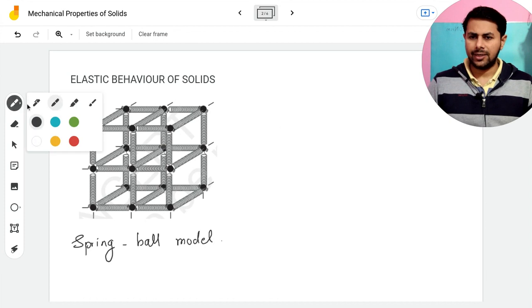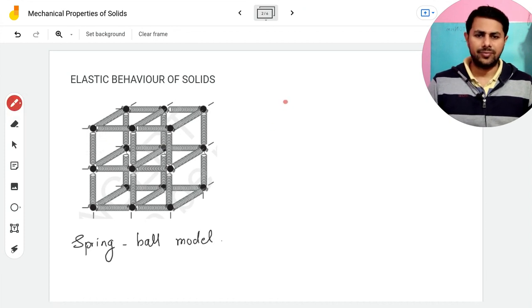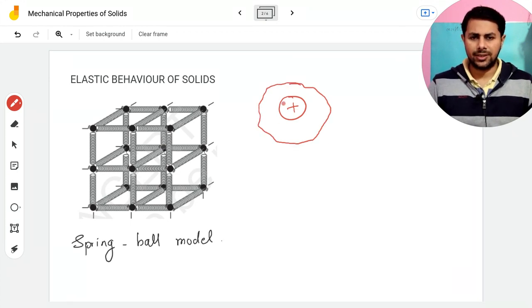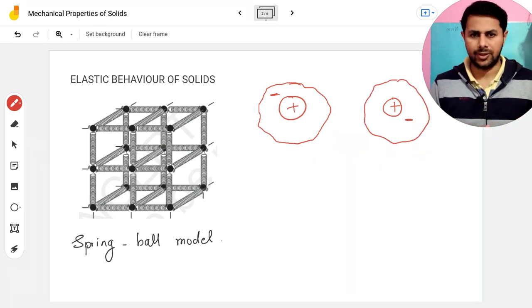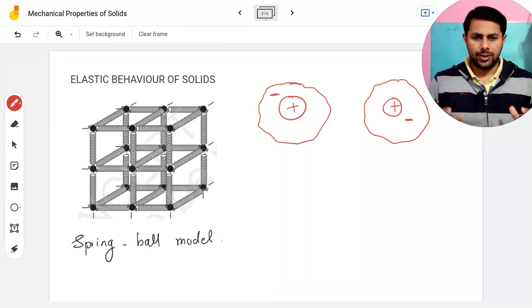An atom is made up of a positively charged nucleus, and there is a negatively charged electron cloud surrounding the nucleus. So let's suppose this is the first atom, and suppose this is the second atom. Okay. So positively charged nucleus, negatively charged electron cloud.